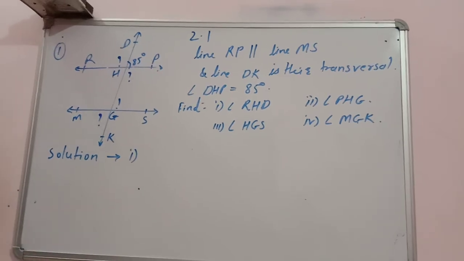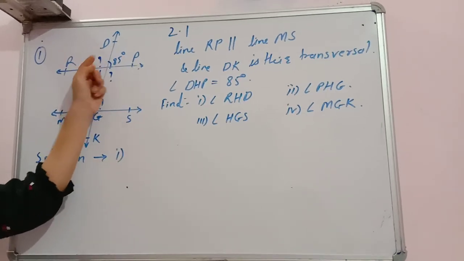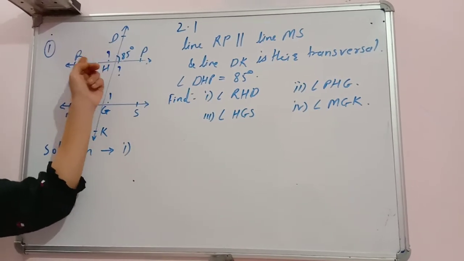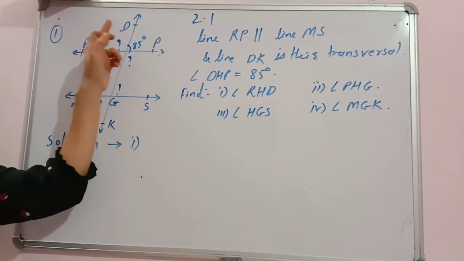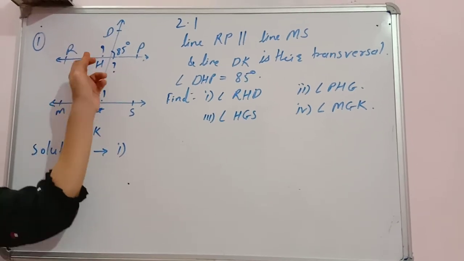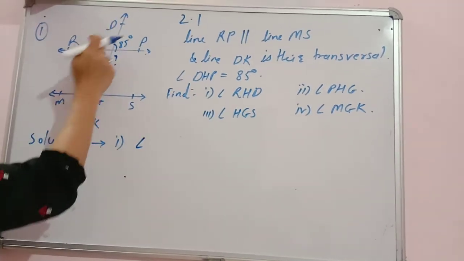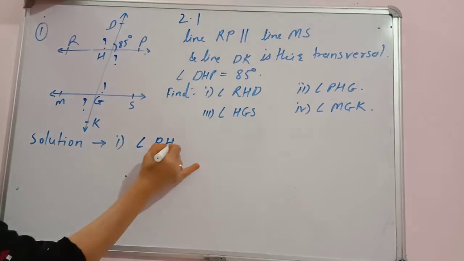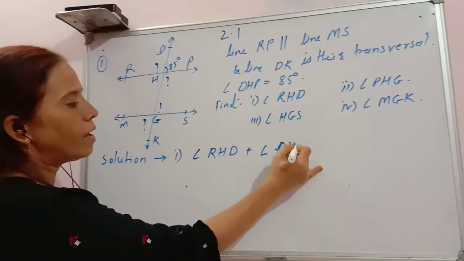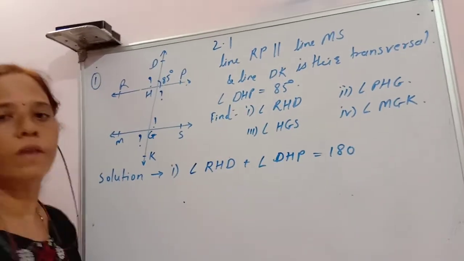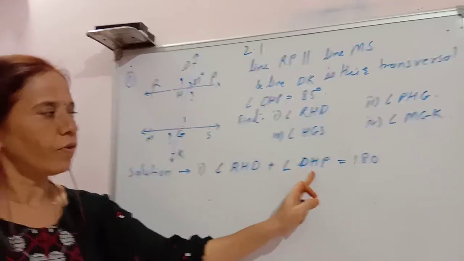Now, to find the measure of this angle, you can easily correlate these two angles. They are angles in a linear pair and their sum is 180 degrees. The measure of one of the angles is 85, so what is the measure of this angle? You can write here first: angle RHD plus angle DHP. They are angles in a linear pair and therefore their sum is 180 degrees, and the measure of one angle is 85 degrees.